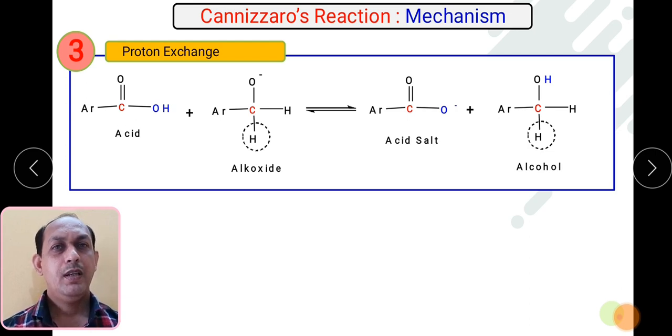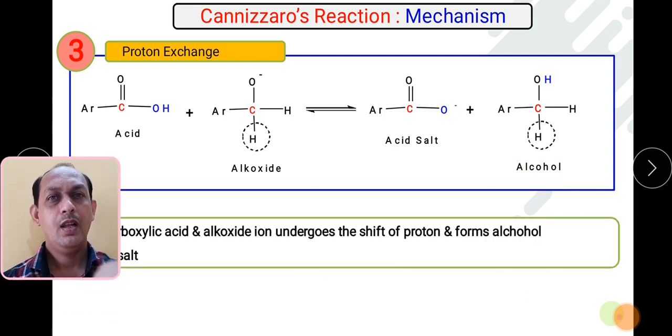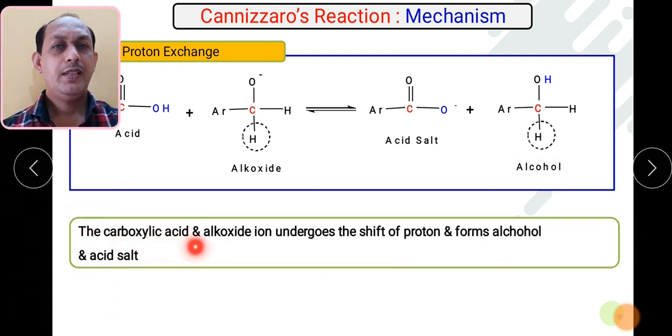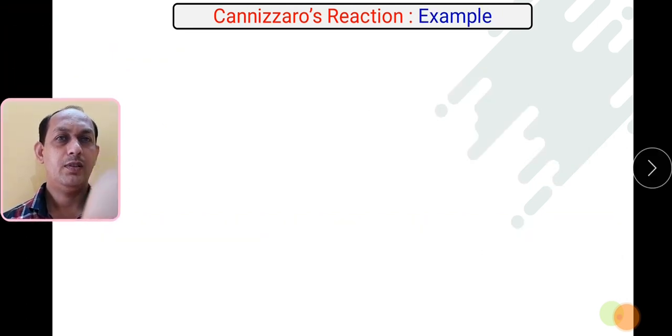So remember, this is a 3-step reaction where you end up with the salt of carboxylic acid and alcohol. The carboxylic acid and alkoxide ion undergo the shift of a proton and form alcohol and acid salt. The H minus ion shift takes place, and we end with the formation of alcohols and acid salt.